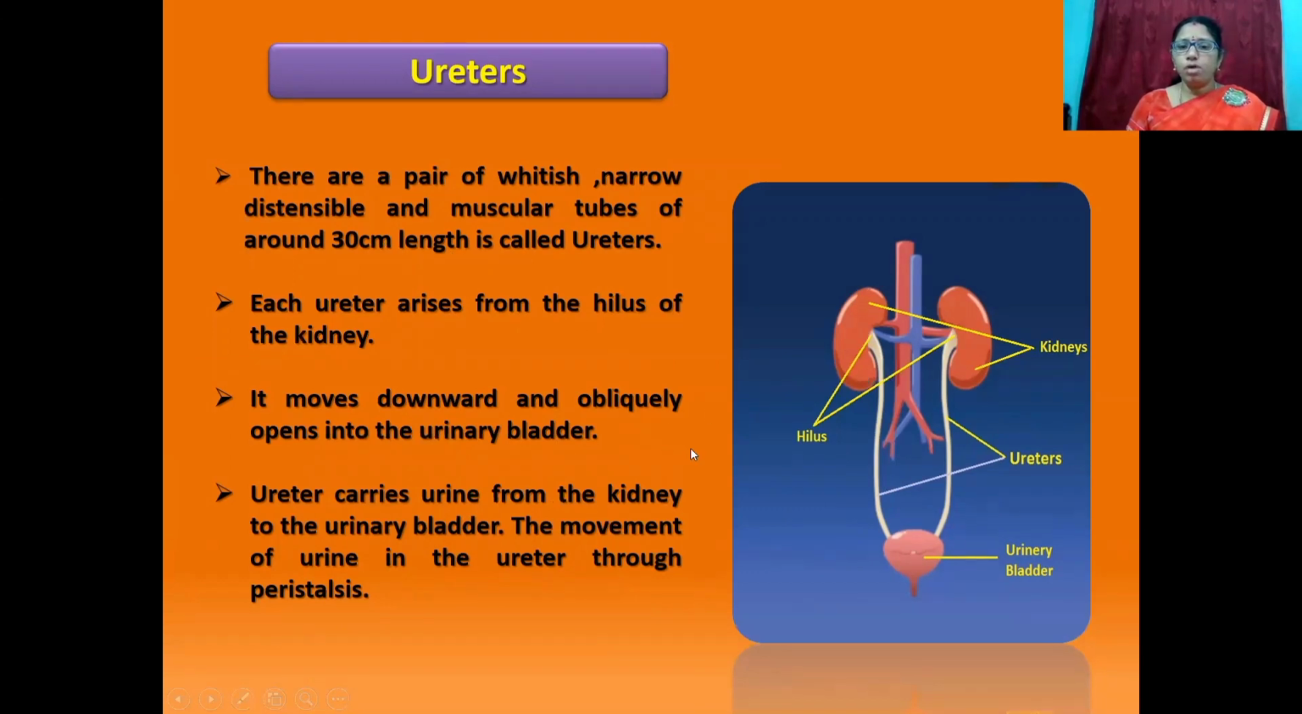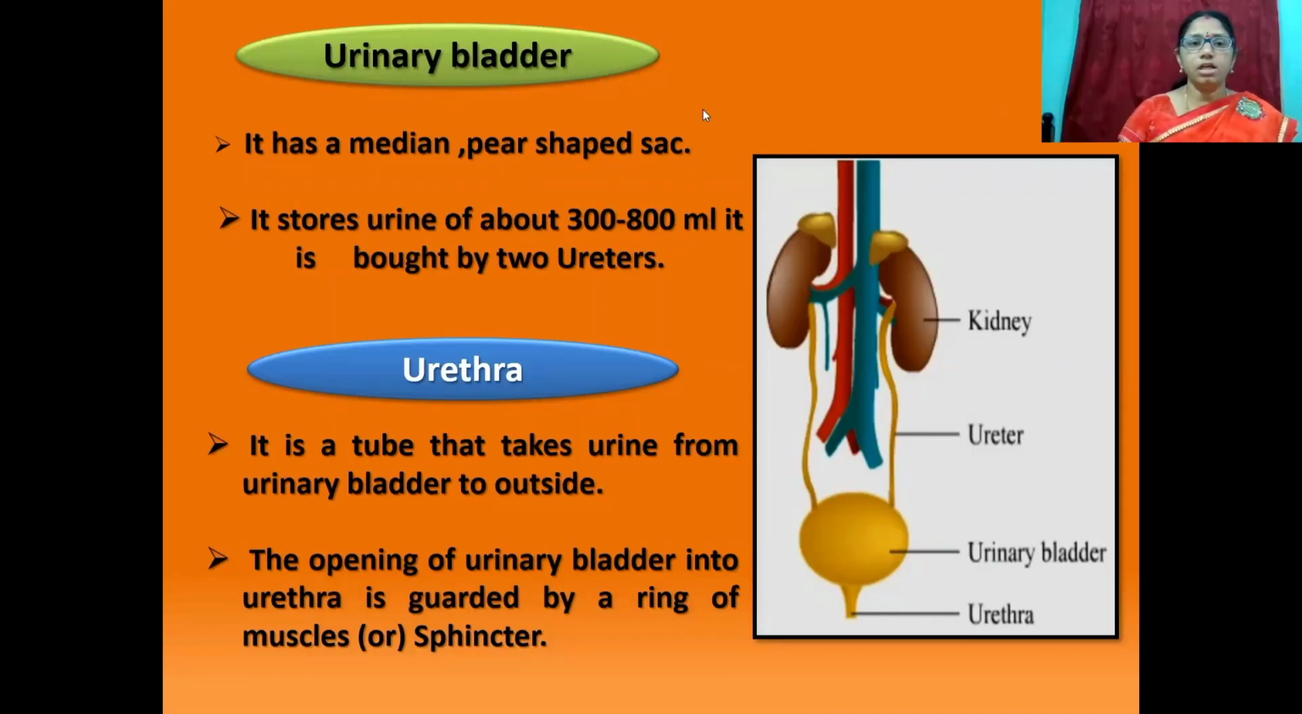Each ureter moves downward, then obliquely opens into the urinary bladder. The ureter carries urine from the kidney to the urinary bladder. The movement of urine in the ureter occurs through peristalsis. The next one is the urinary bladder. It is a median pear-shaped sac. Students, this is the urinary bladder.